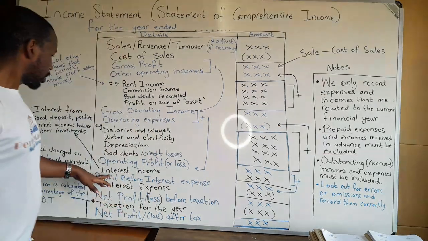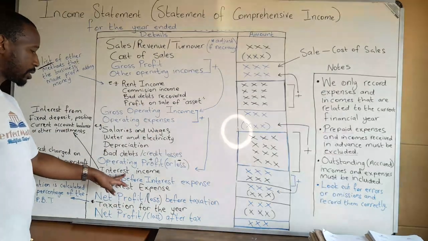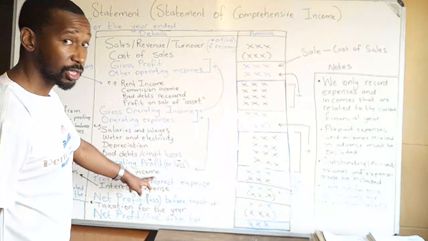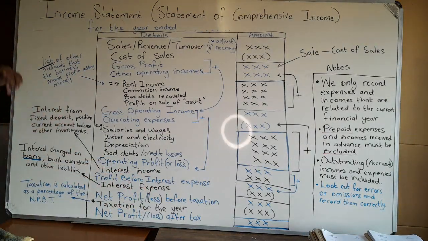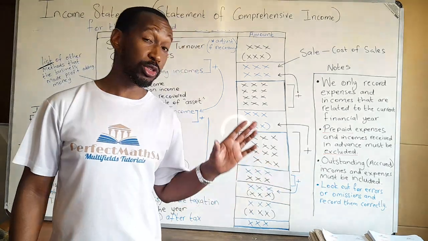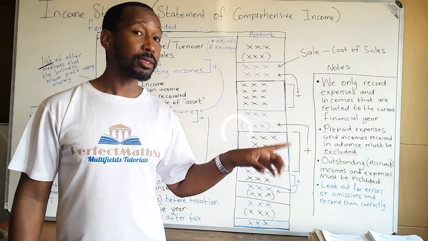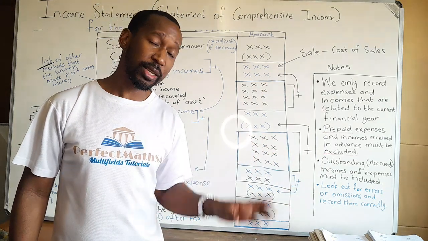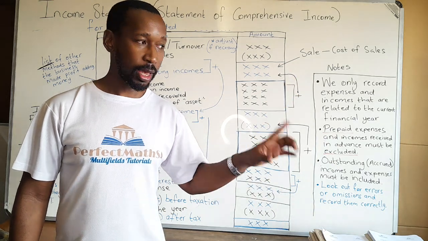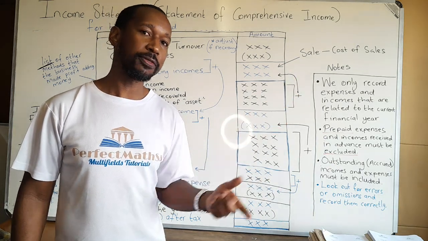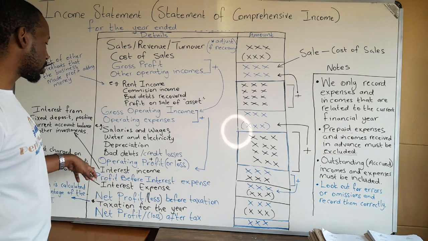So the other amount now will come from interest income. So that's mostly from the financial investments. So interest income is usually interest that is charged or received from fixed deposit investment or any positive current account balance and other types of financial investments that we have. So in most cases, we are used a lot to the fixed deposit, but we might get other types of interest there. Please be aware of those ones. Anything referring to positive bank balances, especially if it's a current account, it might receive positive interest on it. So it's an interest income amount.